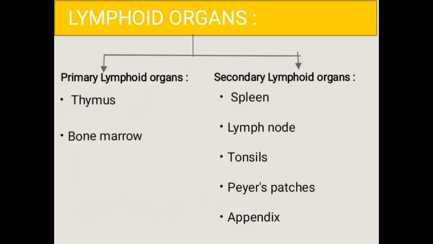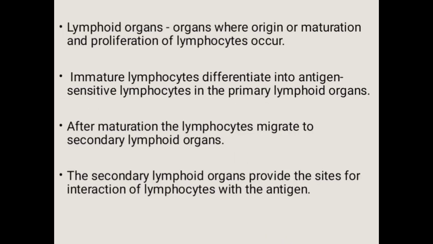Lymphoid organs are of two types, that is primary lymphoid organs and secondary lymphoid organs. Thymus and bone marrow are the primary lymphoid organs. The secondary lymphoid organs are spleen, lymph node, tonsils, Peyer's patches of small intestine and appendix. Lymphoid organs are the specialized tissues where lymphocytes develop and are activated. Lymphocytes are a type of white blood cells.